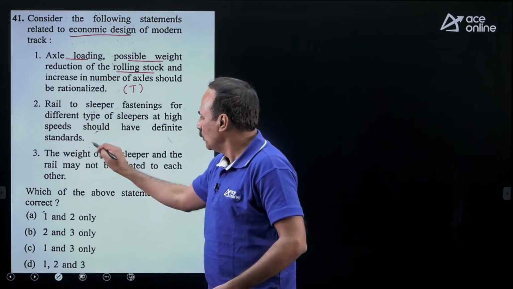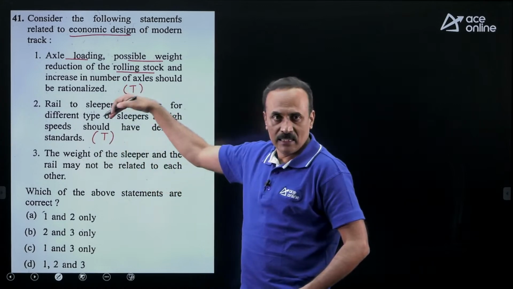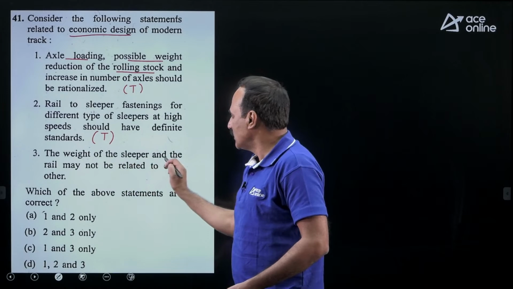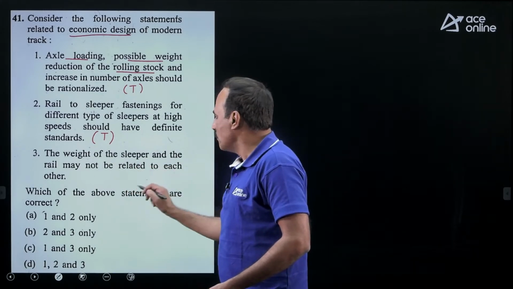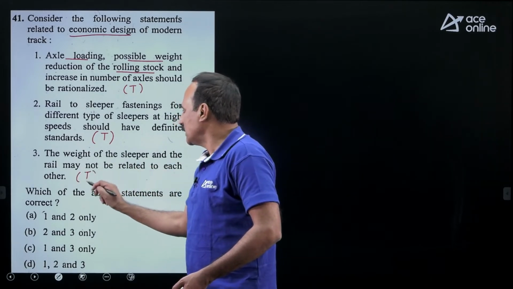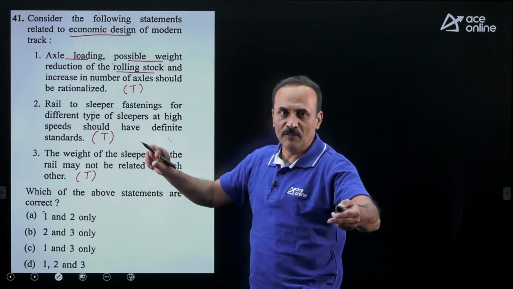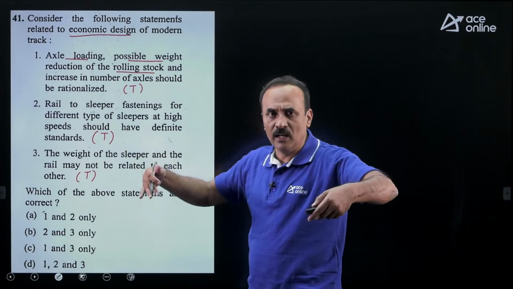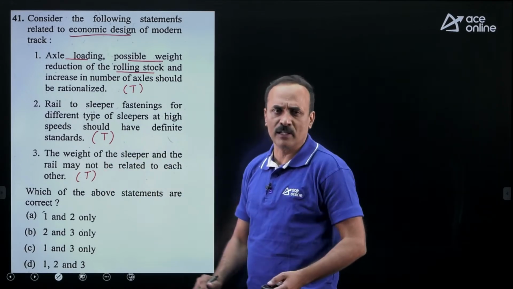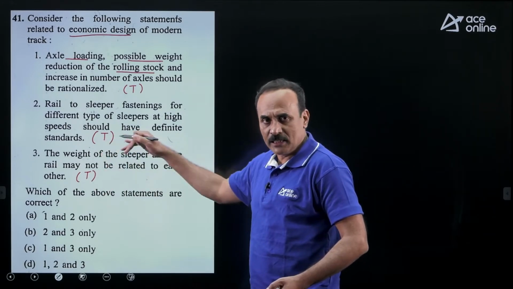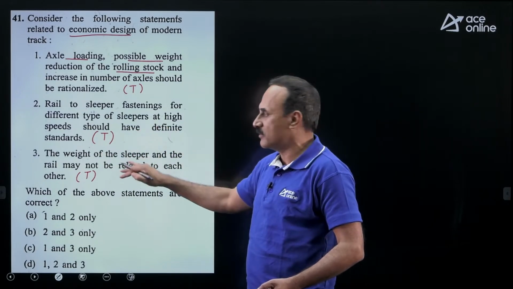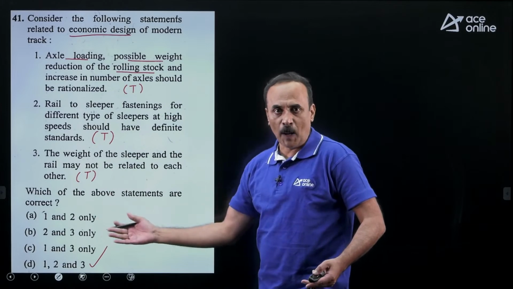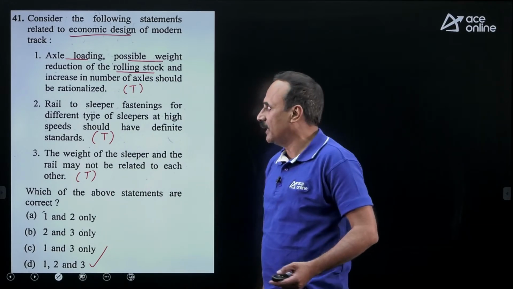You need to standardize these fastenings and fittings. The weight of the sleeper and rail may not be related to each other. Especially in modern railway tracks, people are using polycarbonate sleepers. Those are very lightweight compared to concrete sleepers. So there is no relation between the weight of the rail and the weight of the sleepers. That is also true. The final, right option is option D.